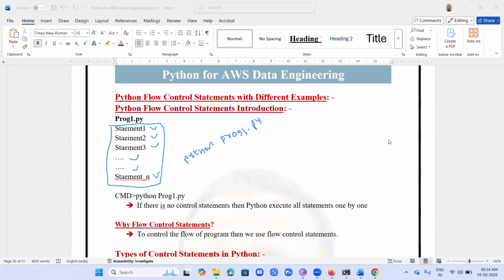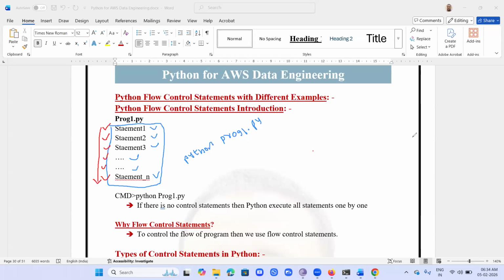Top to bottom. It will start executing first statement, second statement, third statement, and next statement, and nth statement. In this way, it will execute statement by statement.